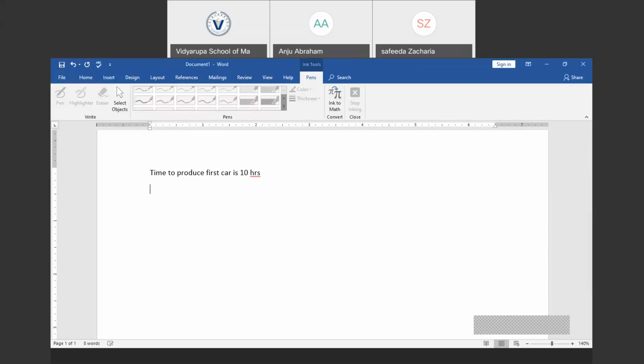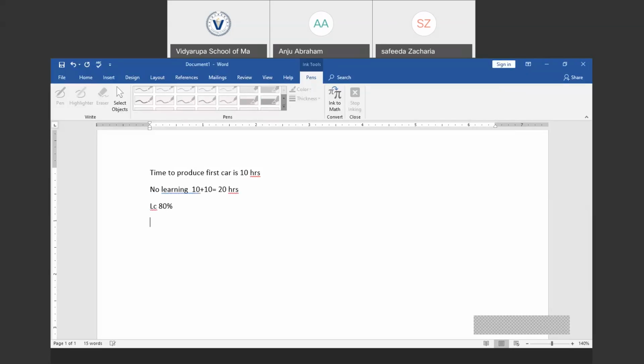And if there is no learning, the time required to produce the two cars would be 10 plus 10, that is equal to 20 hours. But it is said that there is a learning curve of 80%.